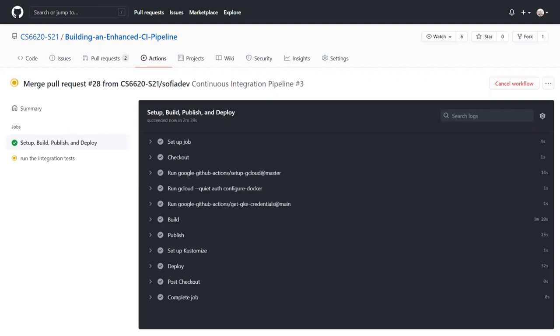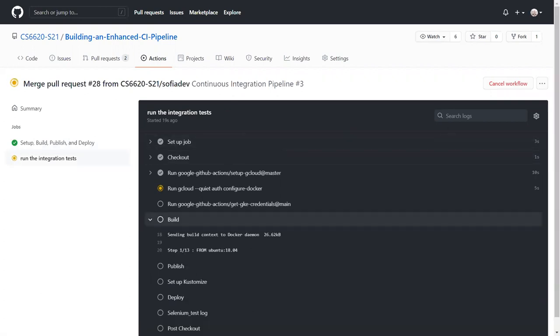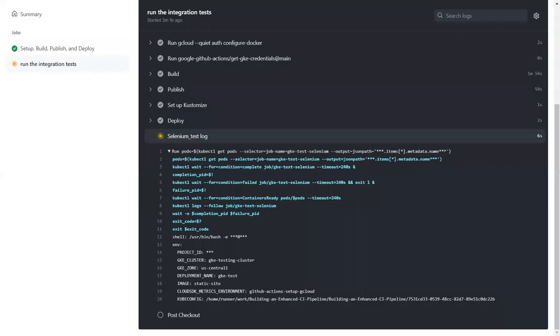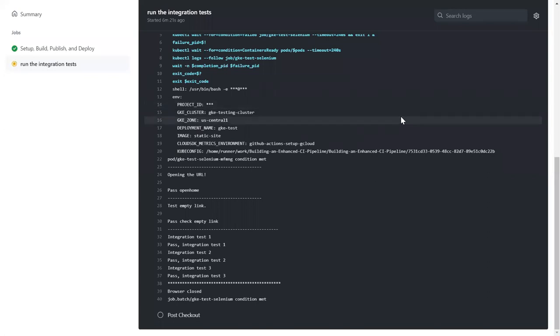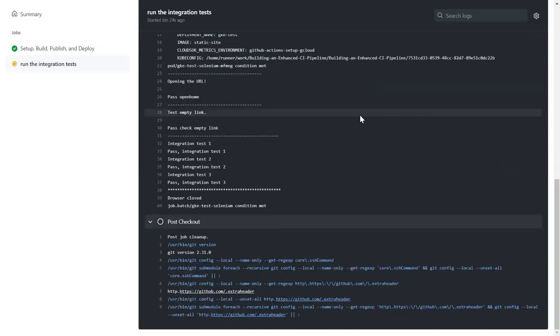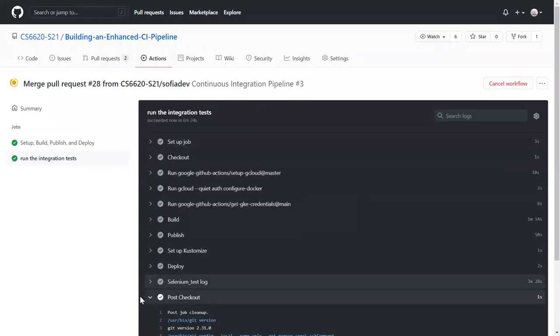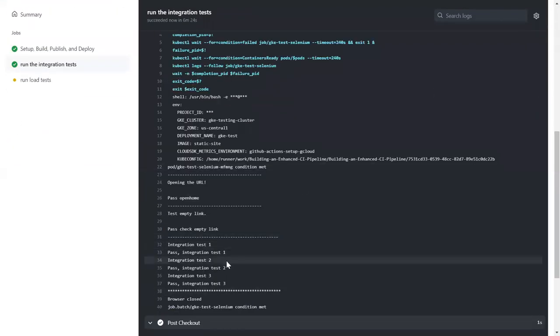Once we deploy the application, we will run the integration test job on Kubernetes and send back the log. It takes about 4 to 5 minutes to run the test and get ready for the container. Once the job finishes, we will get the log. If the test fails, we will receive a warning as well as the traceback info. We can see here our test finished, and here's the result log.